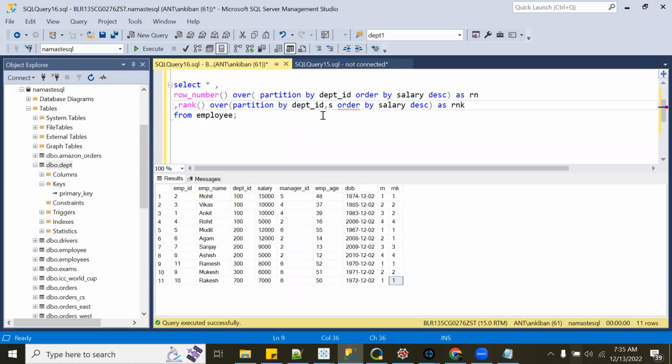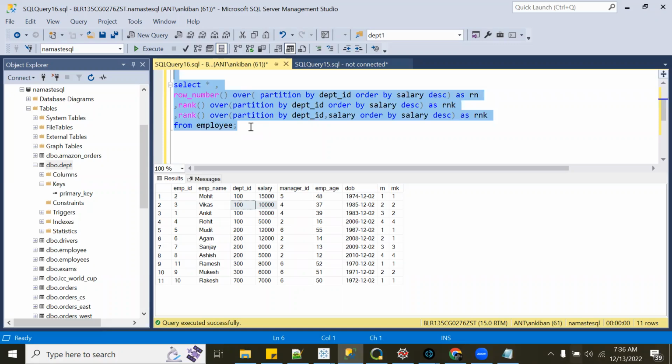So for example, if I add salary also here, right? Which means these 2 rows will be in one window, right? This and this window will be different now because I am giving partition by department ID and salary, right? Let me run this. I will take another row. And I'm going to run it now.